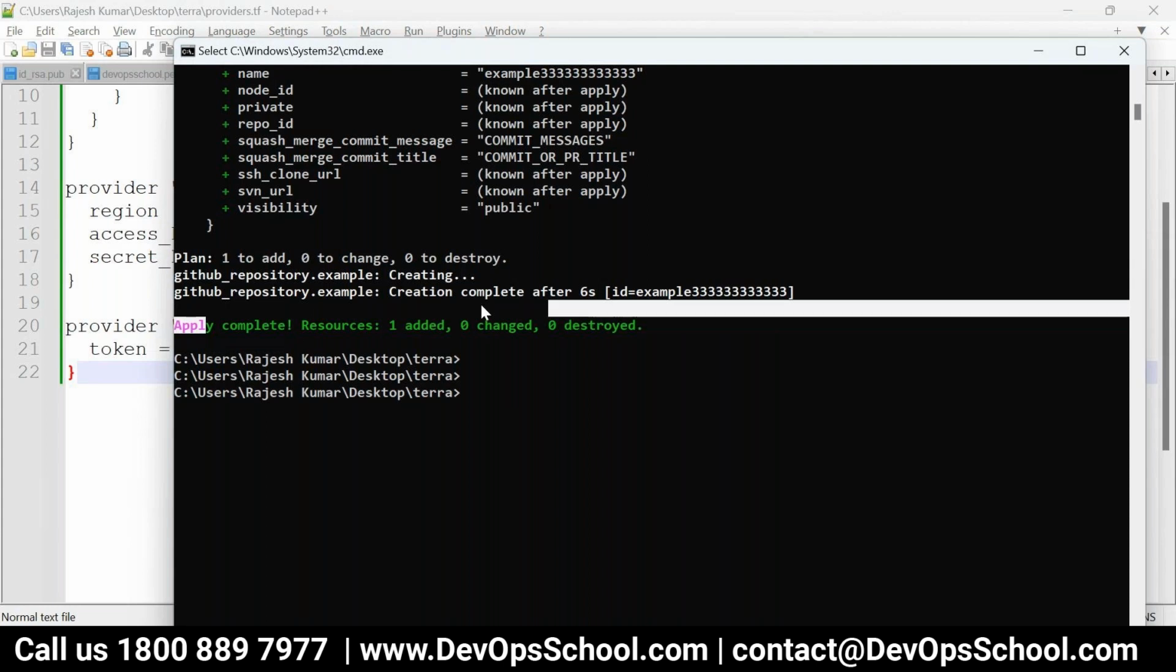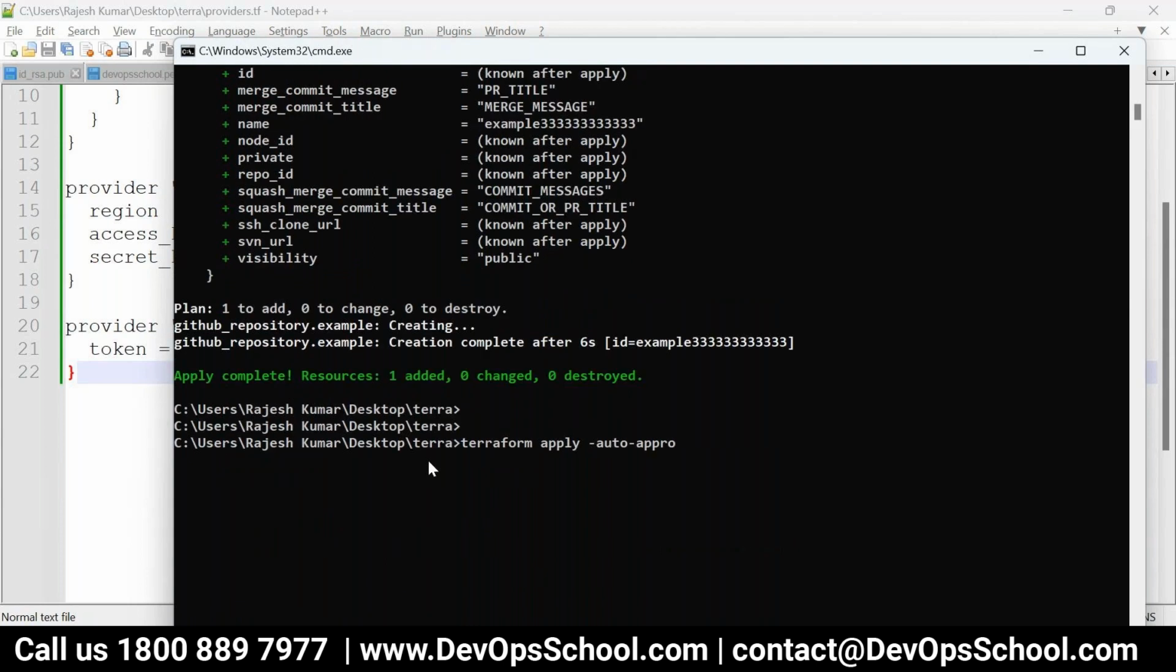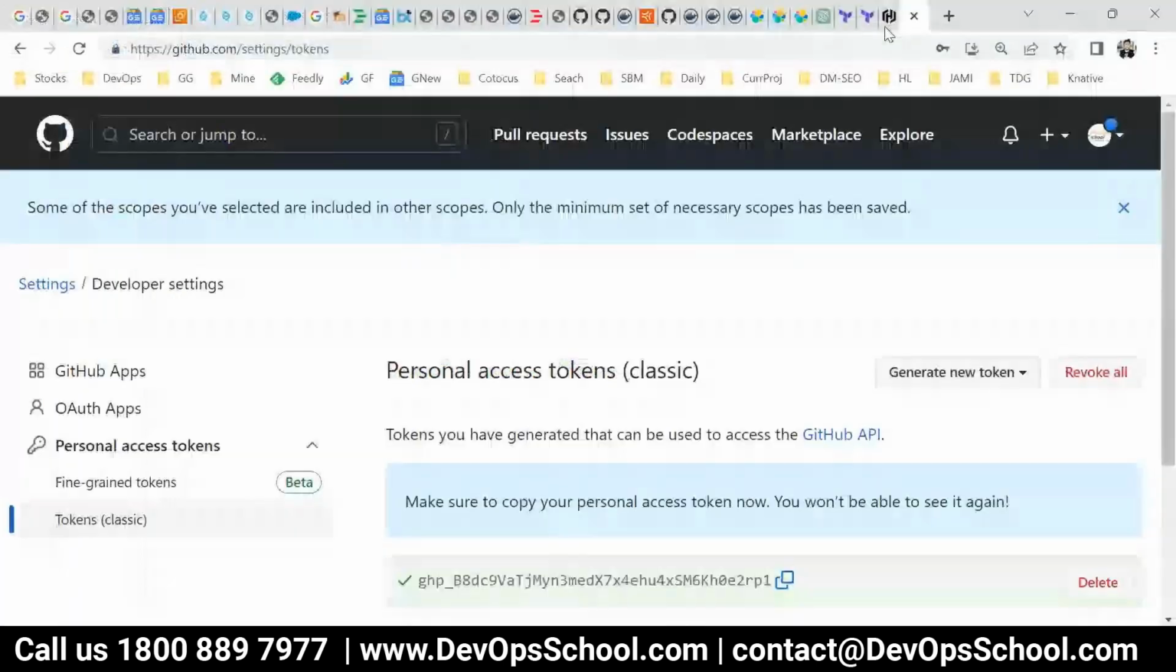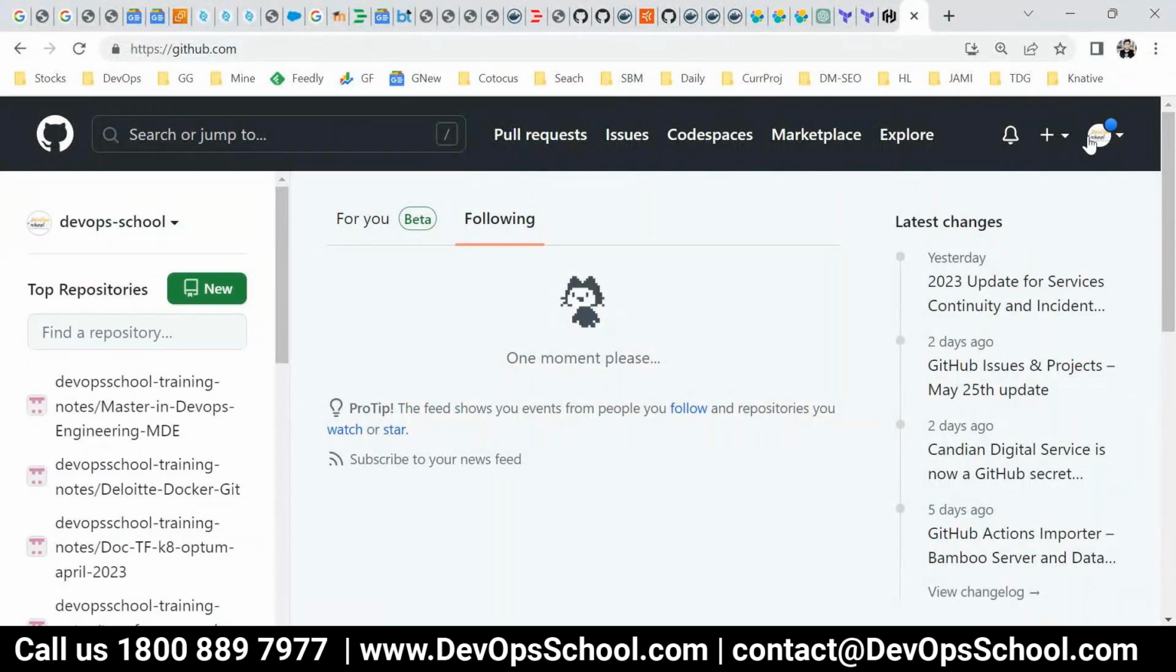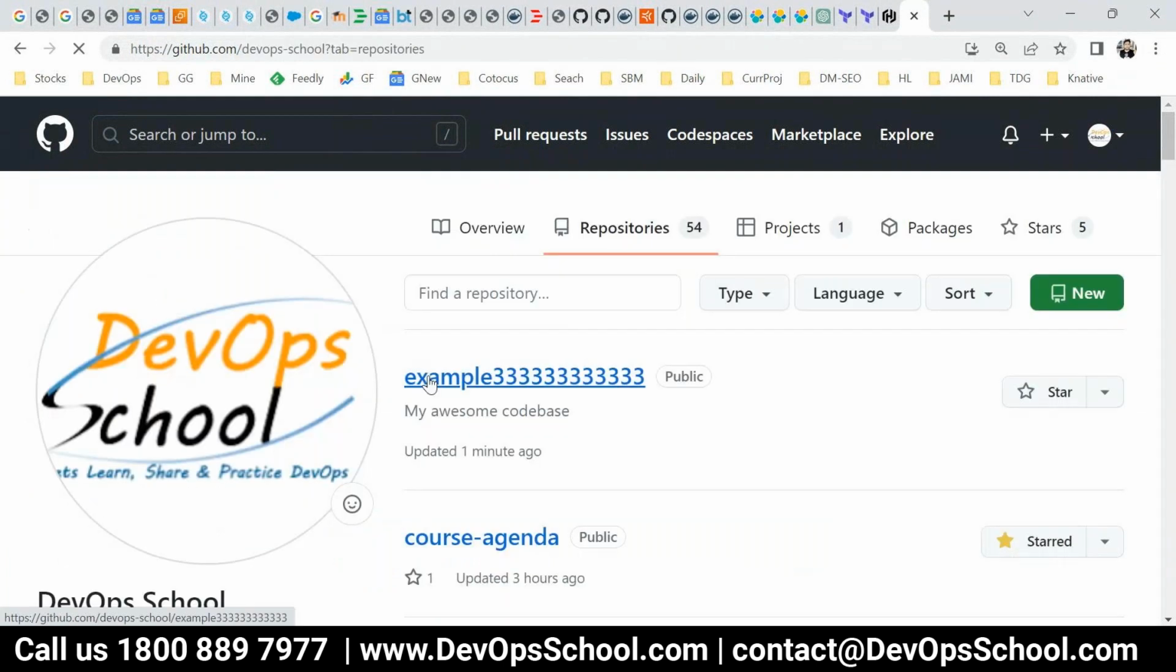So guys, you see resources getting created. One repository got created. You can see the show command. You can manually also go and check that GitHub account. If you go to repository, here it is. This one. You see that?